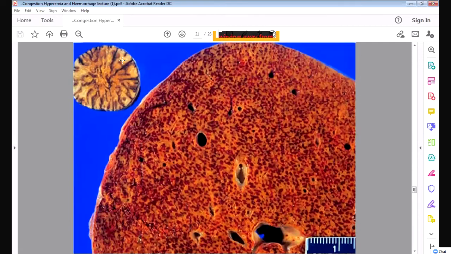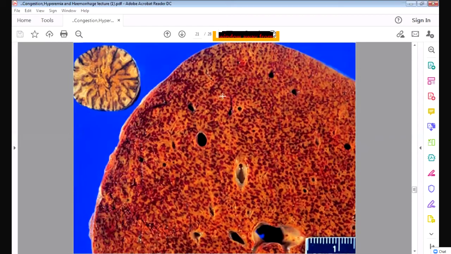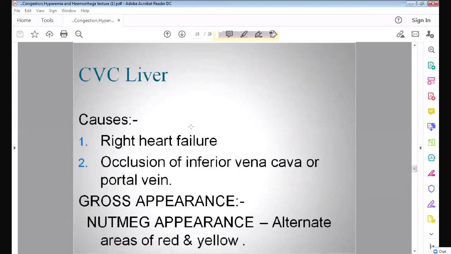You can see alternate light areas and dark areas. Here also you can see the yellow areas. The yellow areas are the areas of necrosis and fibrosis, and the red areas are the areas which have blood. So this is called the nutmeg liver, where there is chronic venous congestion of the liver, with alternate dark red and yellow areas. The yellow areas are where the cells have died and there is fibrosis, and the red areas are where there is collection of blood. This is called the nutmeg liver. It is seen in chronic venous congestion of the liver, in case of right side heart failure and occlusion of the inferior vena cava.